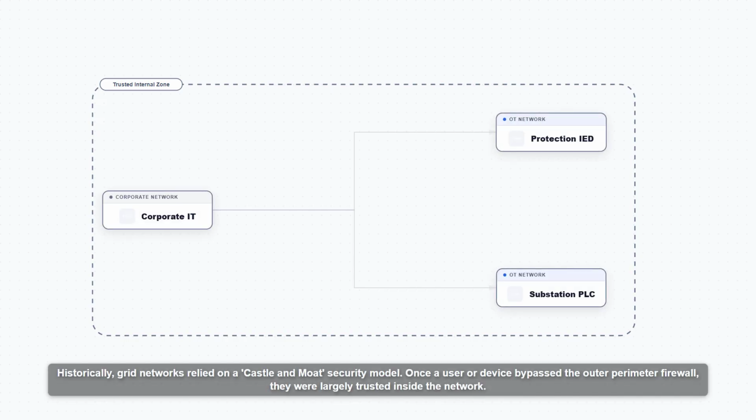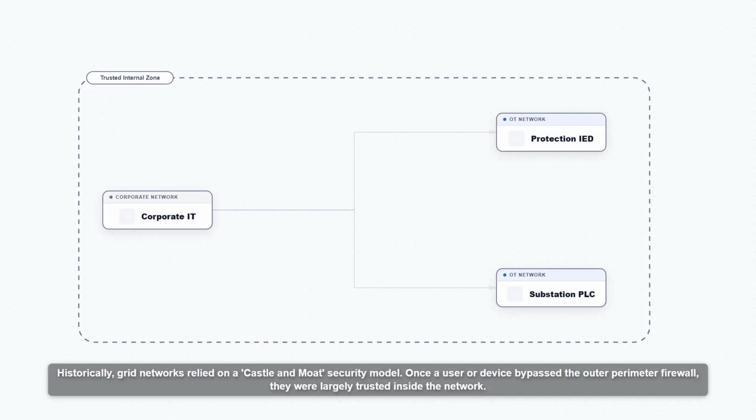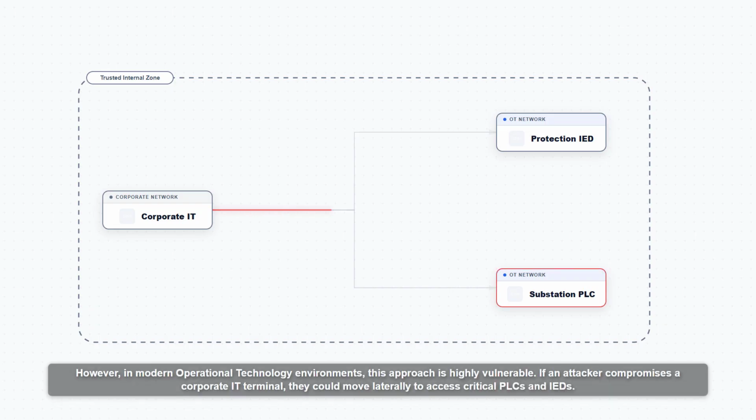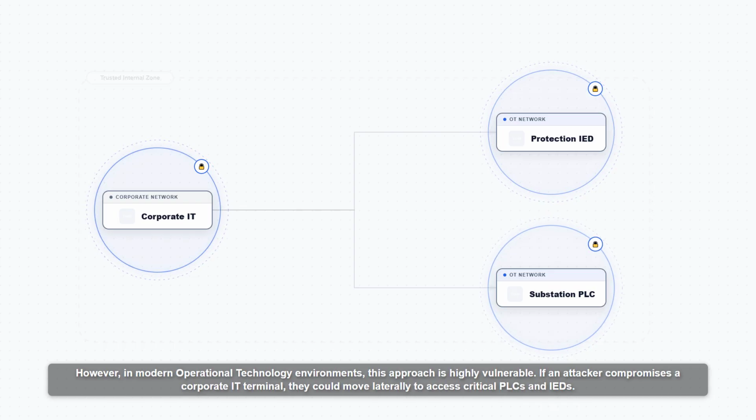Historically, grid networks relied on a castle and moat security model. Once a user or device bypassed the outer perimeter firewall, they were largely trusted inside the network. However, in modern operational technology environments, this approach is highly vulnerable. If an attacker compromises a corporate IT terminal, they could move laterally to access critical PLCs and IEDs.